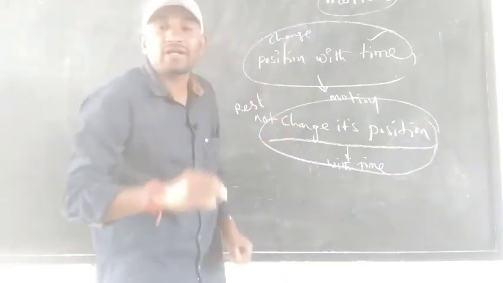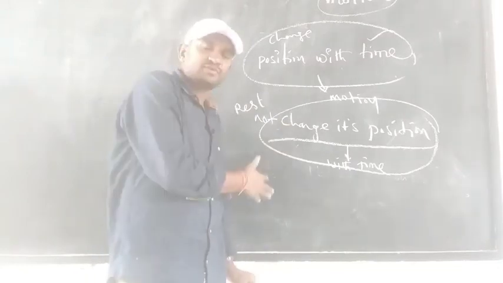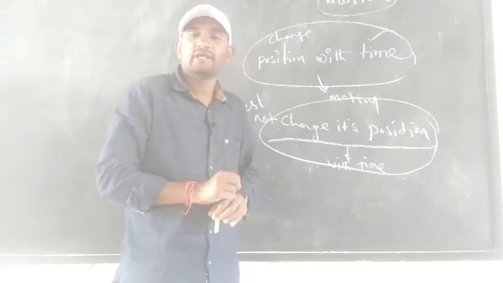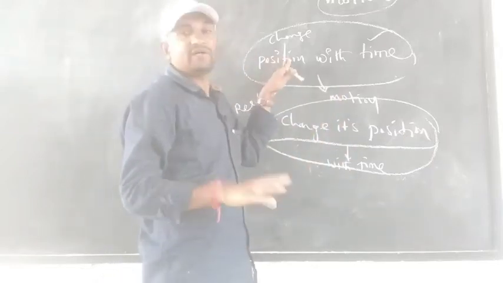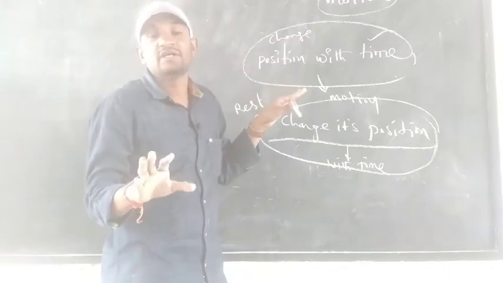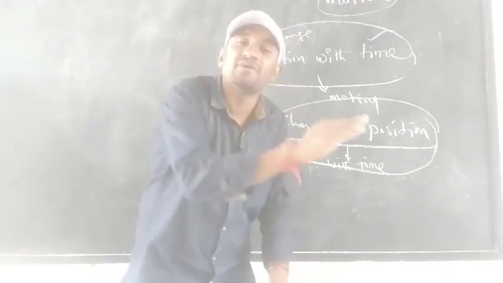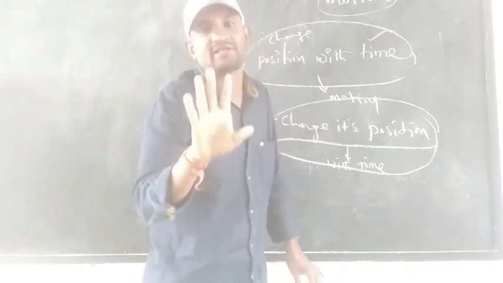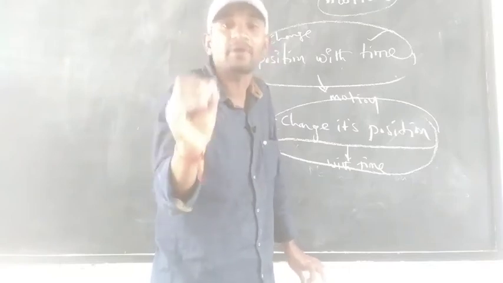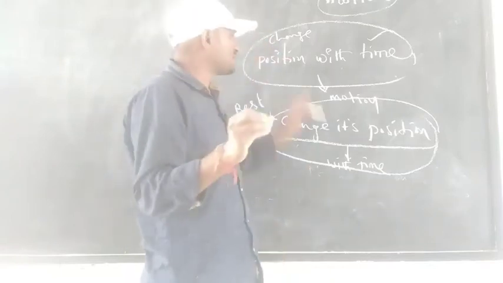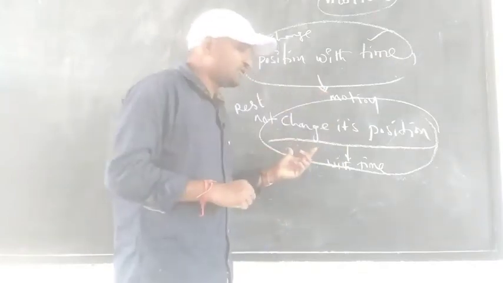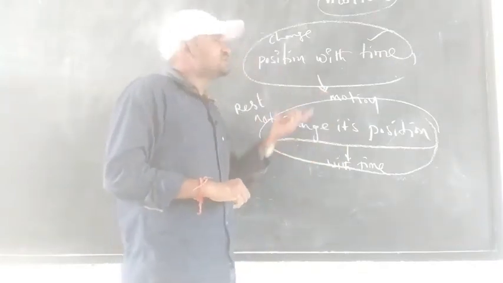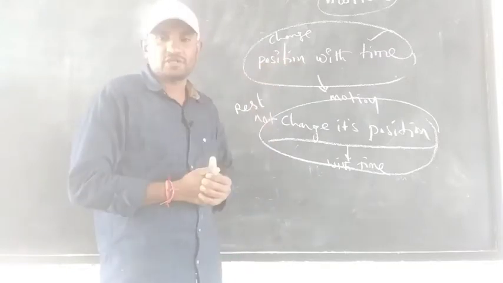Please try to write 5 examples for rest position. Please try to write 5 examples for motion. Any example you like, but for these 5 write different situations. Sir, moving car, moving bus, moving aeroplane. Don't write like that, similar examples. Try to write some other different kinds of examples. What I told: examples for rest position, examples for motion.